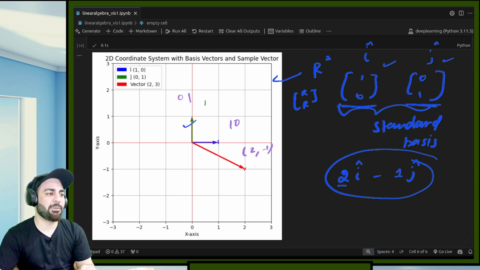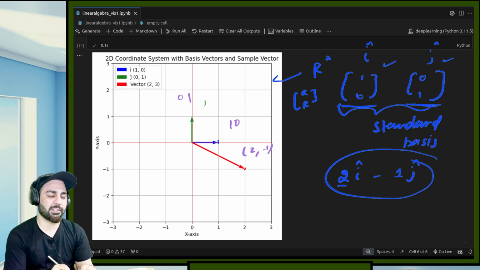Okay, and there can be multiple bases also. This is my i hat, this is my j hat, and this vector is represented by the linear combination of these vectors. I hope that this is also clear.